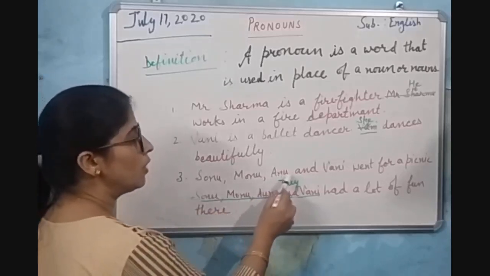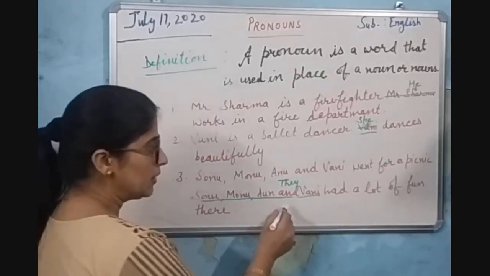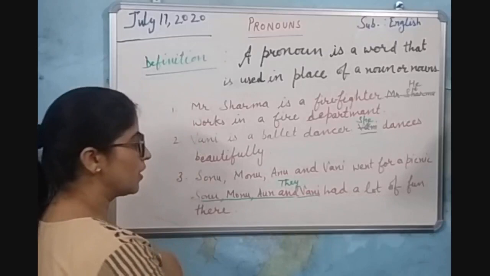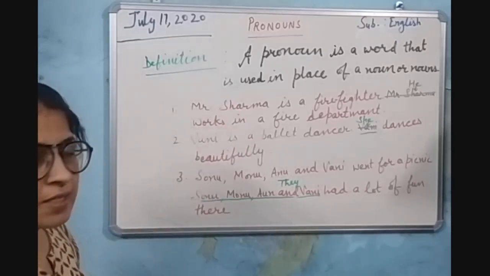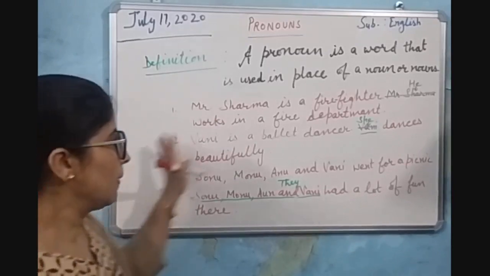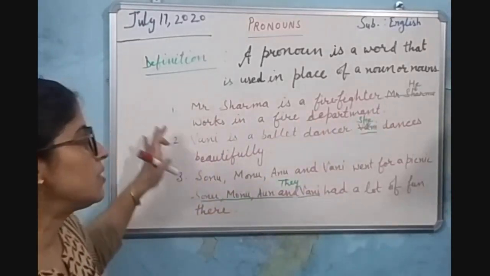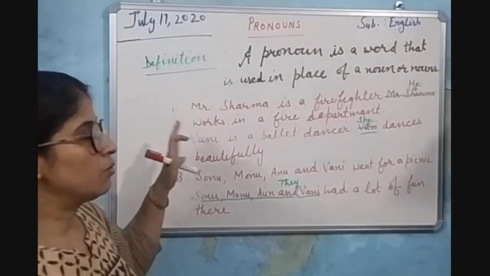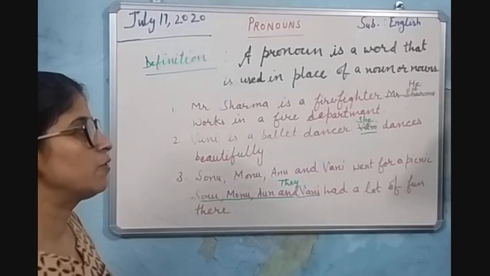Sonu, Monu, Anu and Vani went for a picnic. They had a lot of fun there. In these sentences, what have we done? We have replaced noun with pronoun. Pronouns help us to avoid unnecessary repetition of nouns.